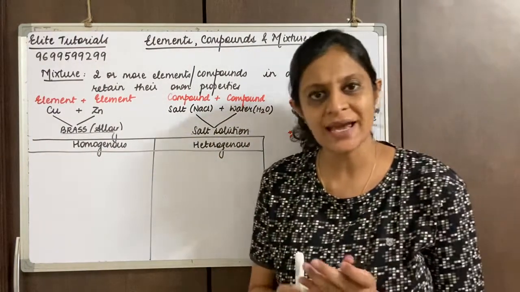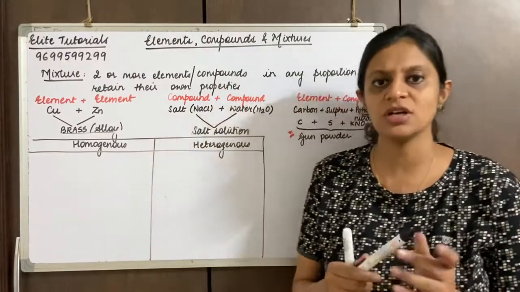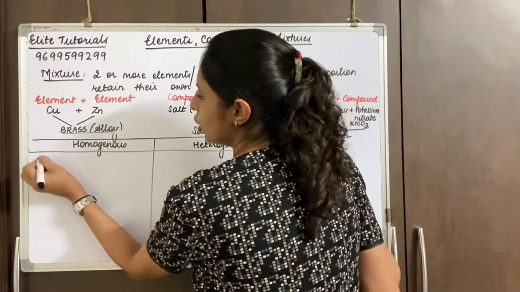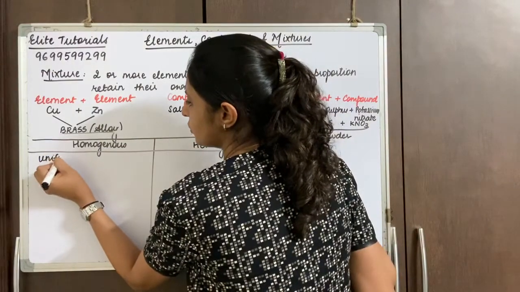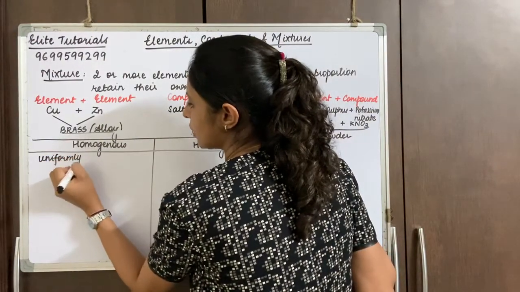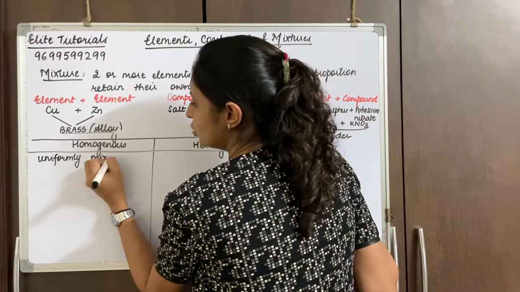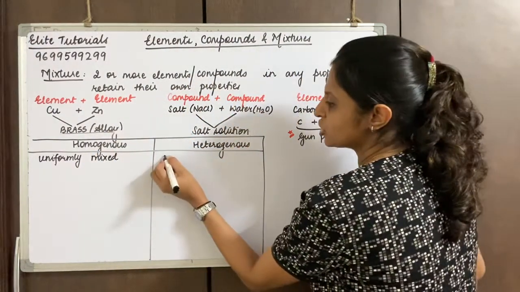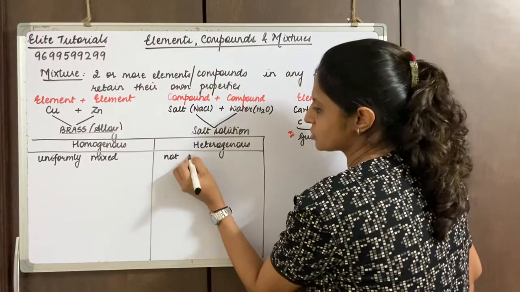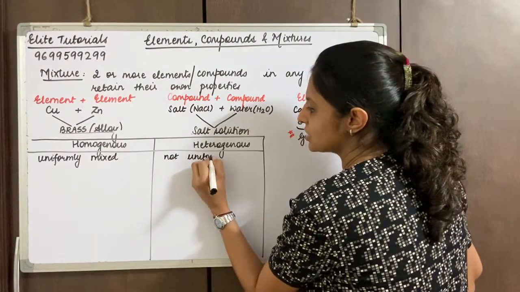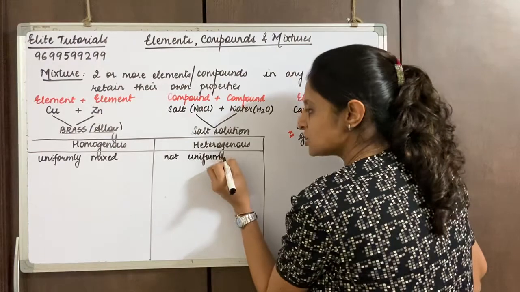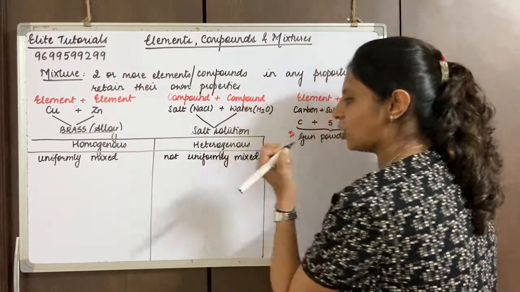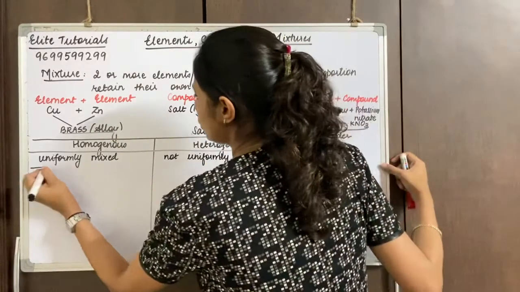As I said earlier, homogeneous mixtures are those in which the constituents are uniformly mixed. We learned this word when we were talking about compounds. So the constituents are uniformly mixed, whereas in heterogeneous mixtures they are not uniformly mixed. So you can see layers, or you can see both the substances that are mixed very easily or distinctly.